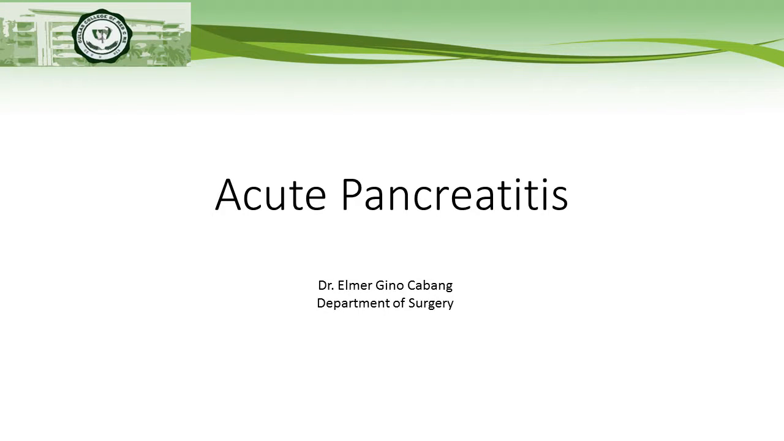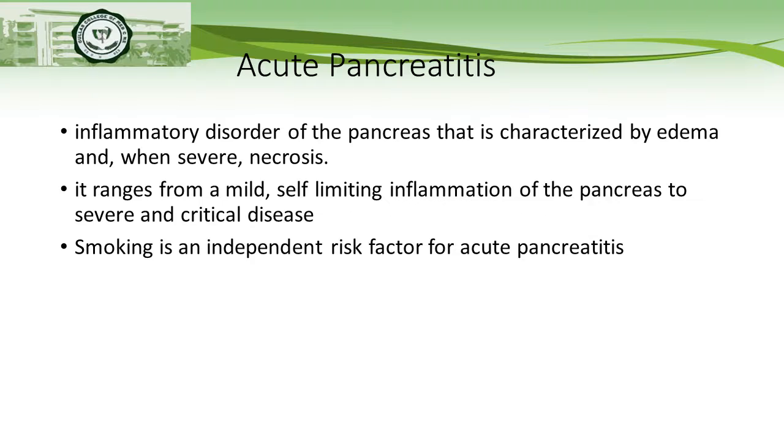Okay, for this series of slides, we will be discussing acute pancreatitis. So, acute pancreatitis is an inflammatory disorder of the pancreas that is characterized by edema and, when severe, necrosis. It ranges from a mild self-limiting inflammation of the pancreas to severe and critical disease. Smoking is an independent risk factor for acute pancreatitis.